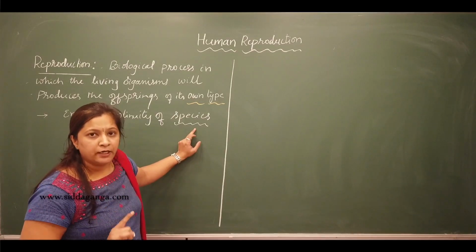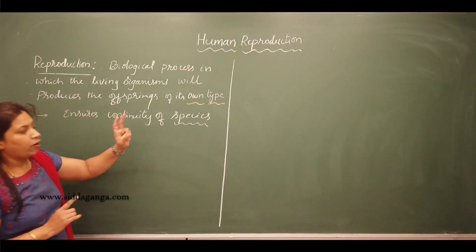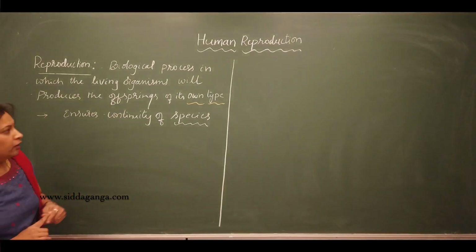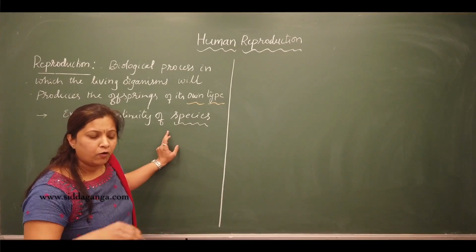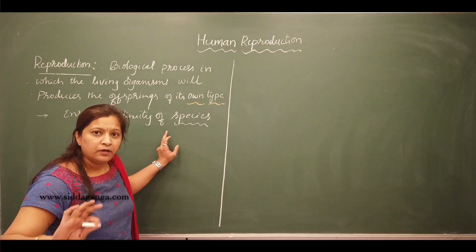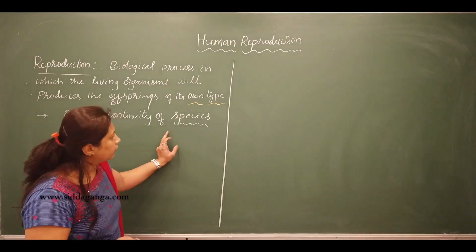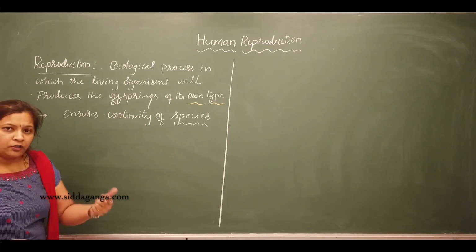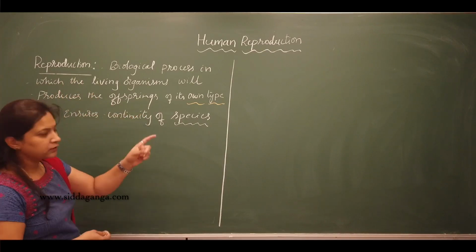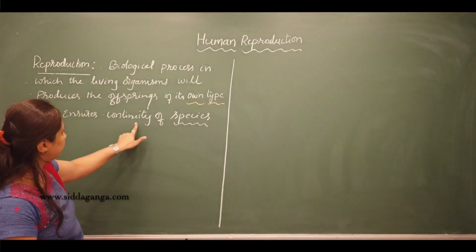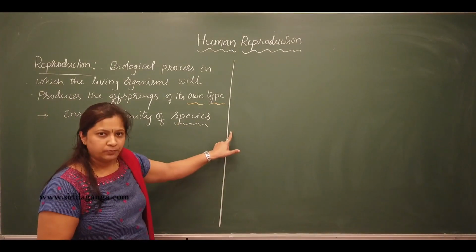The next generation of living organisms will not be formed. So the continuity of the life forms will not occur. The whole species will become destroyed one day, right? So for the continuation of life, reproduction is an essential process, and it is the only biological process that ensures the continuity of the species.